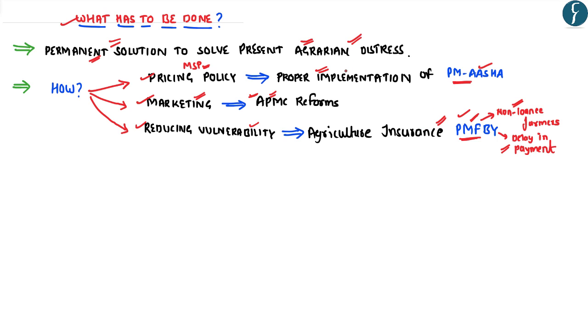And it is to be noted that if the government is able to implement this scheme effectively, then the need for farm loan waivers would be drastically cut down. So these are some of the aspects which one must know with respect to this particular article.